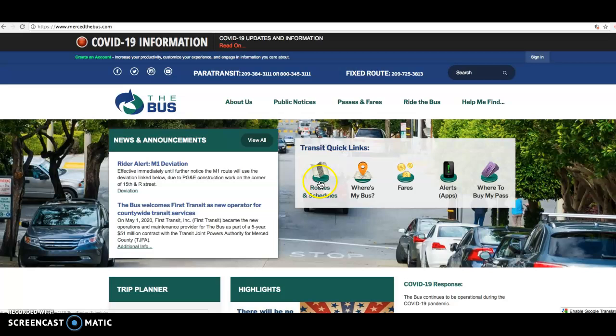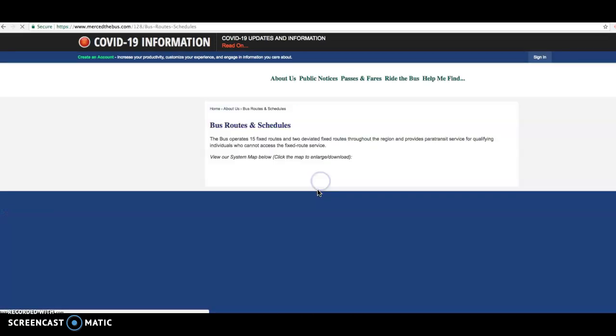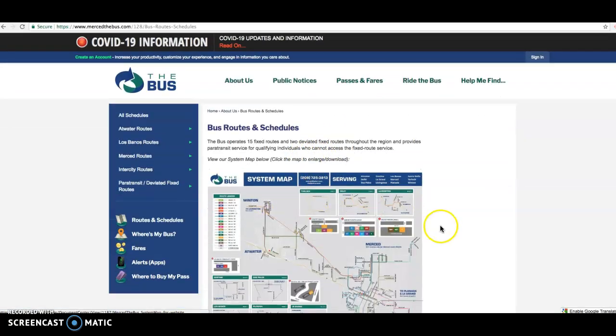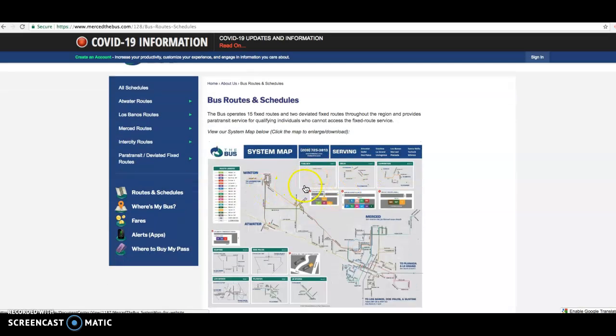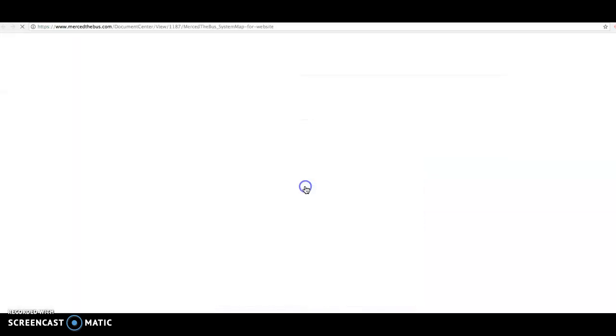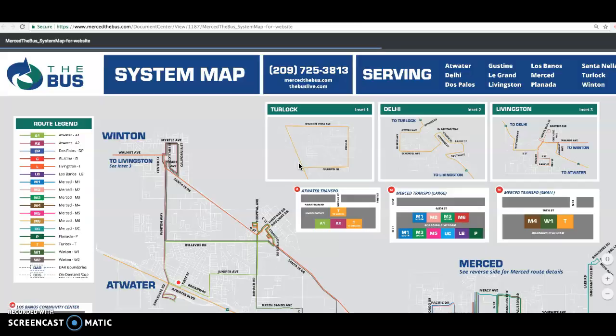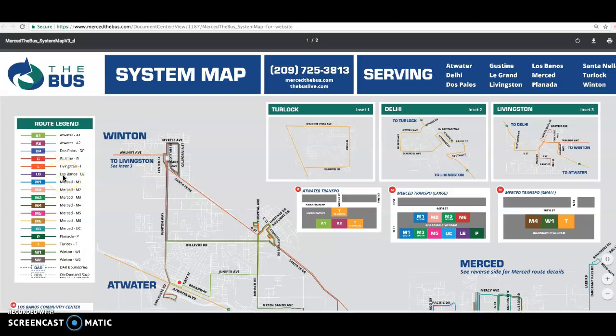Okay, I also wanted to show you the routes and schedules. Once you click on routes and schedules, it'll take you to a site that looks like this. If you click on it, it'll open to a big PDF of the map of the different routes. And they are labeled for you, like M1 for Merced, A for Atwater, L for Livingston, LB for Los Banos, and so forth.